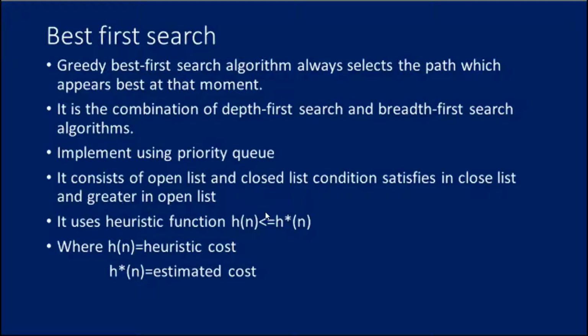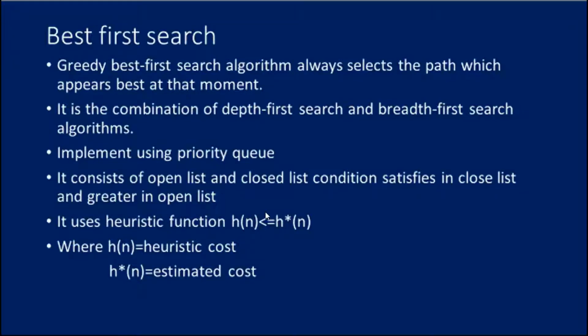With the help of BFS, at each step we can choose the most promising node. In the best first search algorithm, we expand the node which is closest to the goal node, and the closest cost is estimated by the heuristic function, that is f(n) = h(n), where h(n) equals the estimated cost from the node n to the goal. The BFS algorithm is implemented by using a priority queue.